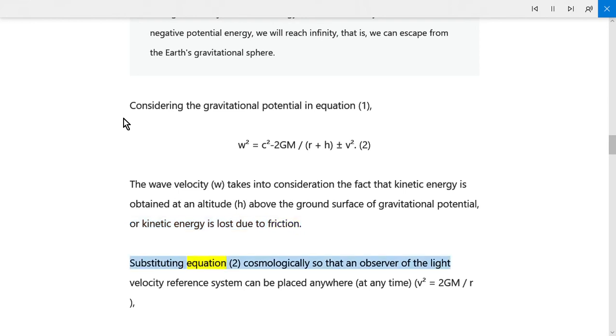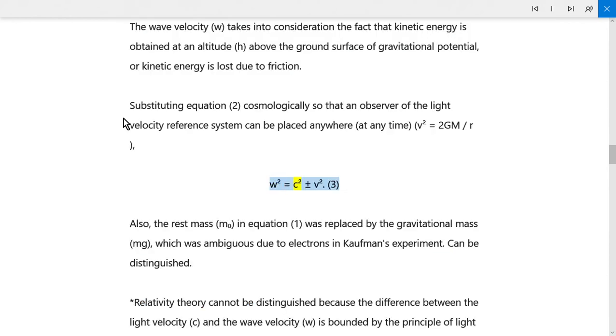Substituting into equation 2, cosmologically, so that an observer of the light velocity reference system can be placed anywhere, at any time, v superscript 2 equals 2GM over r. w superscript 2 equals c superscript 2 plus or minus v superscript 2. 3. Also, the rest mass, m, in equation 1 was replaced by the gravitational mass, mg, which was ambiguous due to electrons in Kaufmann's experiment.